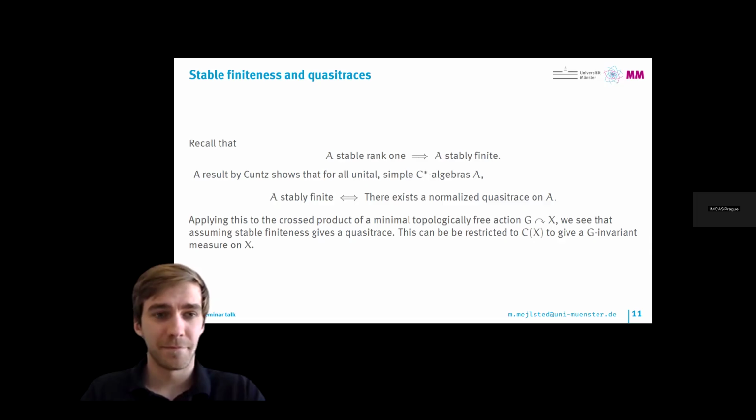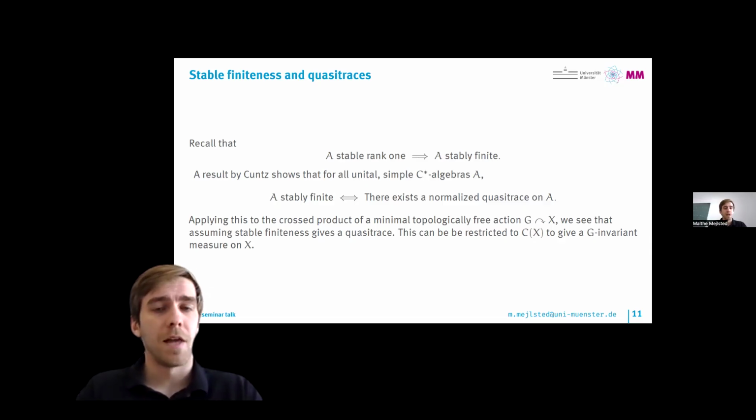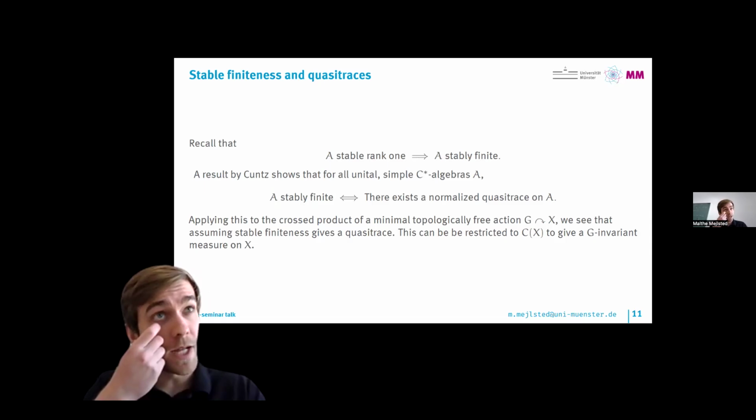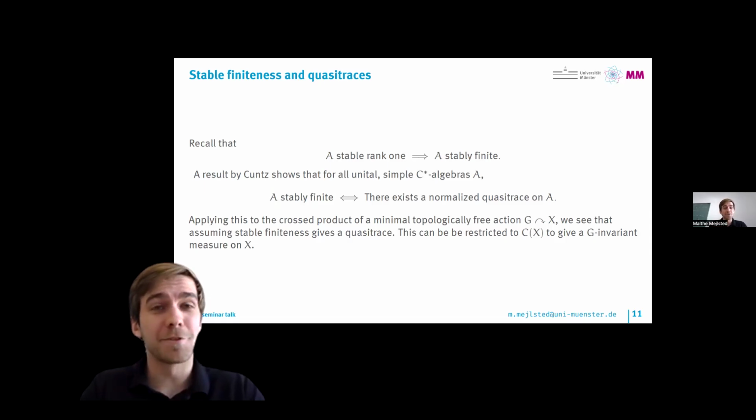Can some of these things be generalized to when you have an action not on C(X), but on some non-abelian C-star algebra? I think some of these results definitely work, but I am not sure how much of it can actually be generalized. I'm unable to answer that in any meaningful way.